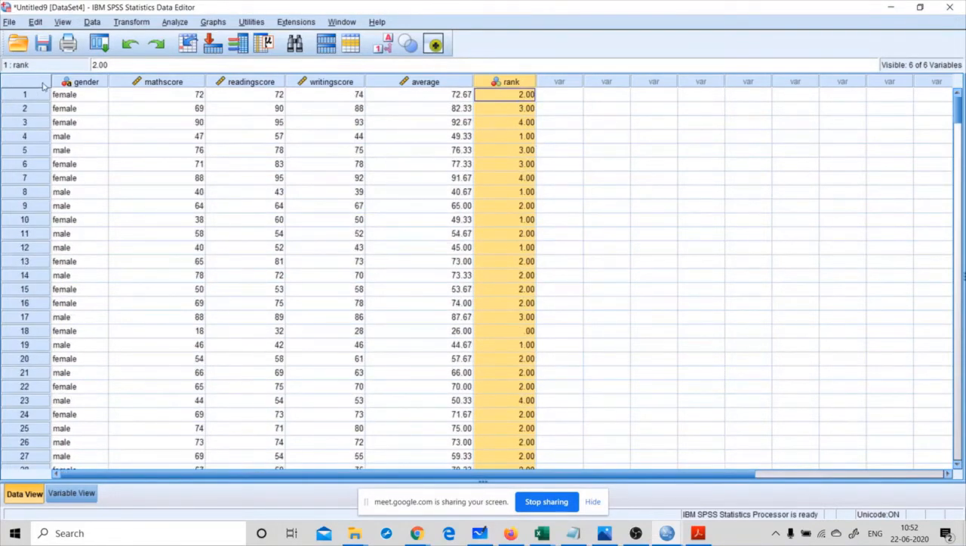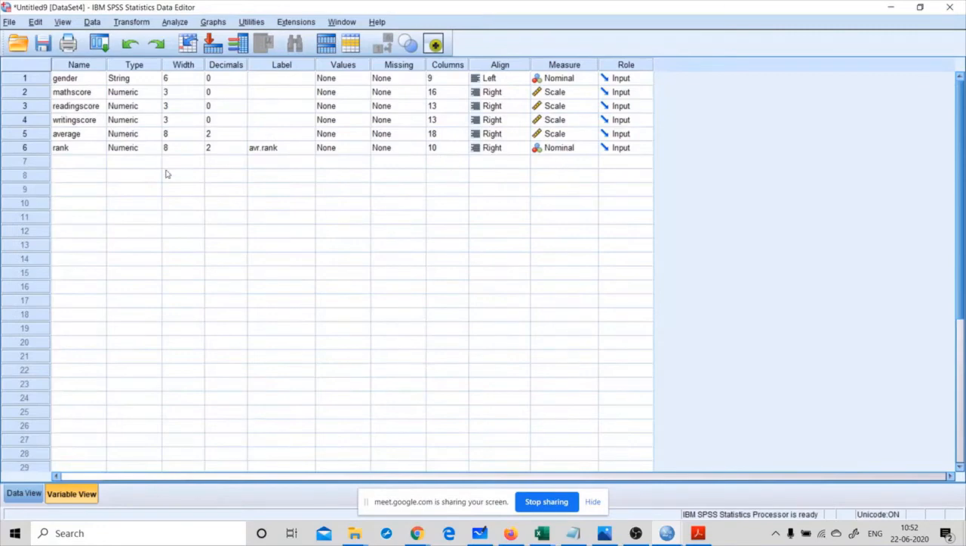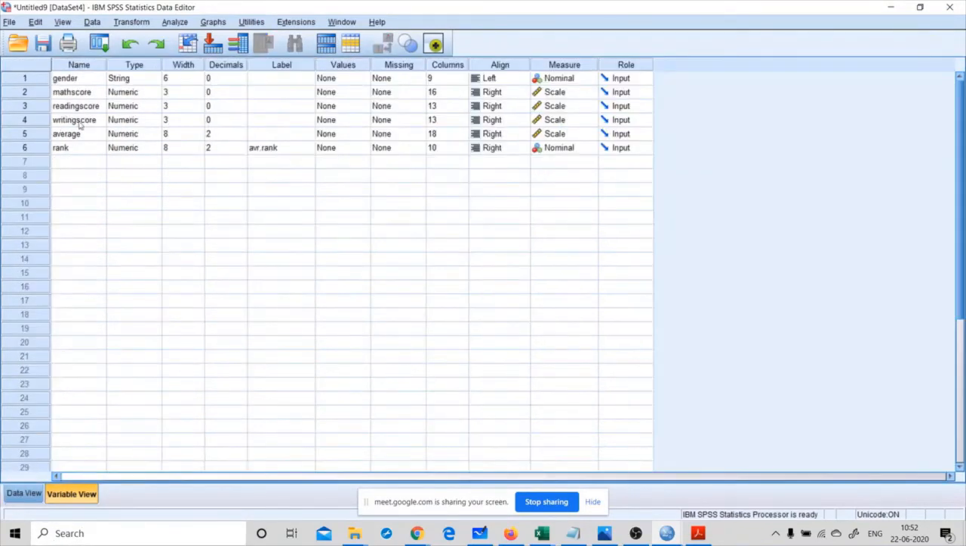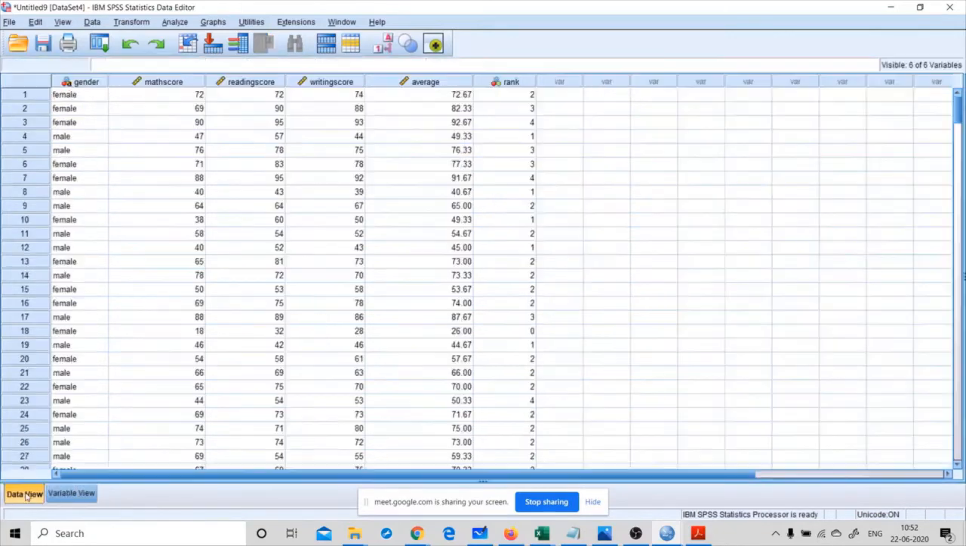Let me check the variable view. You can see rank here. Just remove this decimal and replace 2 with 0. Now you can see only the first point. You don't see the decimal points. So this is how we can transform or recode our data to a different variable.